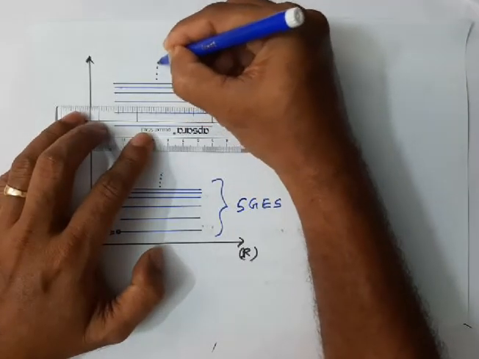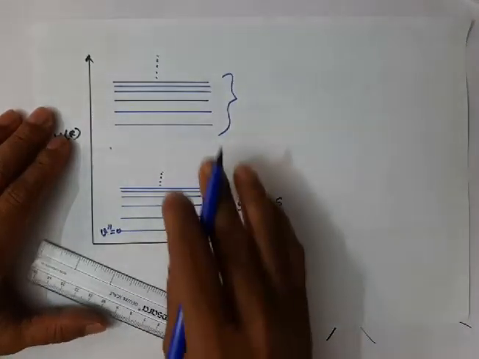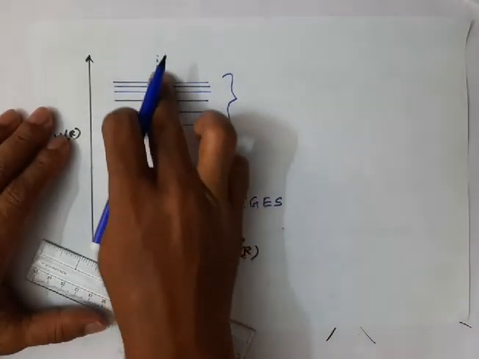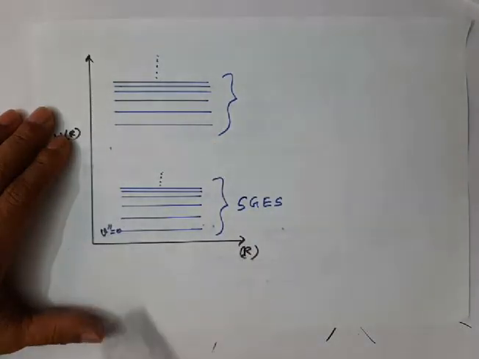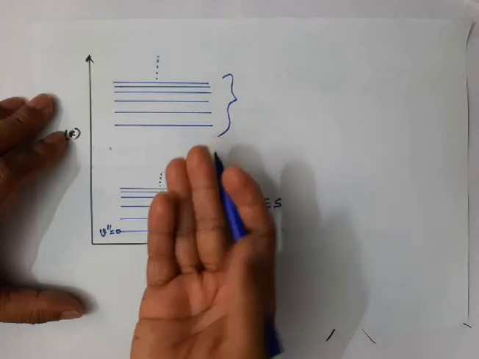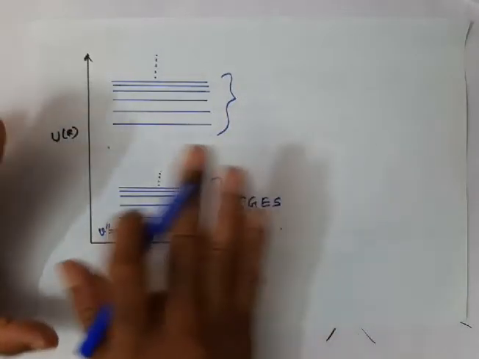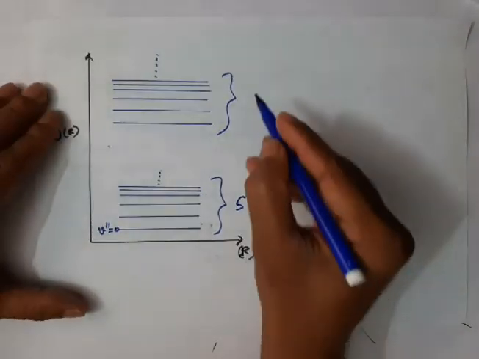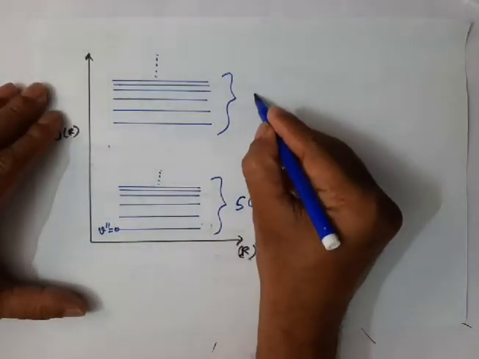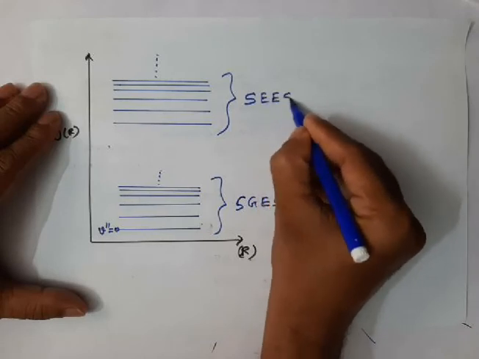So it goes like this, right? These are all vibrational states associated with the excited electronic state. It may be the first excited electronic state or the second electronic state. Let me use the general term excited electronic state. Let us assume this is a stable excited electronic state.